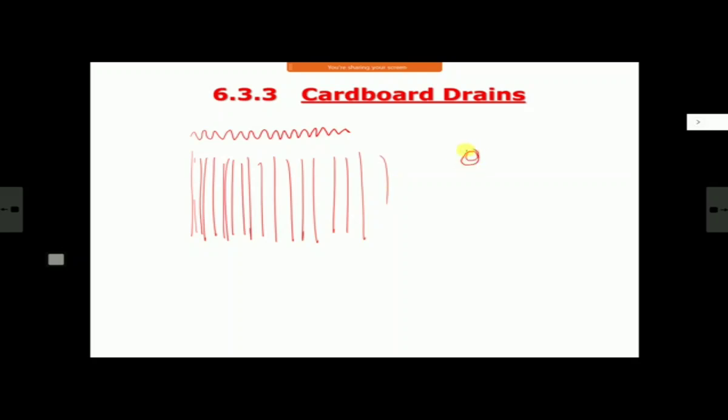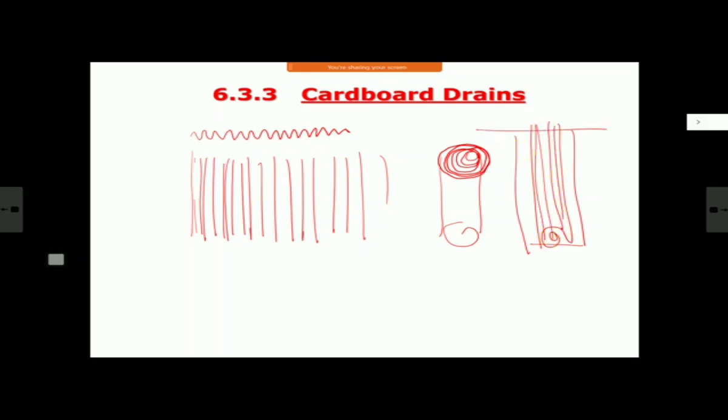So if you make a roll of cardboard like this, and lower it into the drain. But as I told you, this is for temporary and small works. Then this will suck the water, and the channels will act as facilitators for water to get drained. And then here you put a drainage filter and you get water out. But then cardboard will decay after some time.